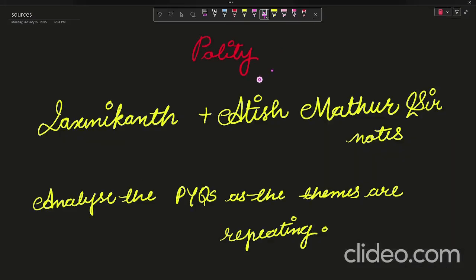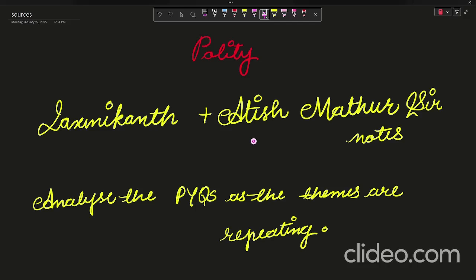So now let's start. For polity, I have shown you the PYQs, and the resources you should follow are 11th and 12th NCERT. If your concepts are not so clear, then you should go for it. I haven't read it, I have seen the video. Then Lakshmikant. This is the book I have followed. Or else you can go for Atish Mathur sir's notes, which are there in his Telegram group. Search his name and you will find the polity notes there.